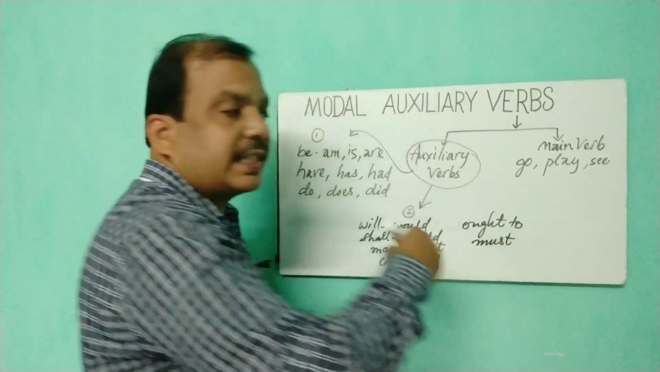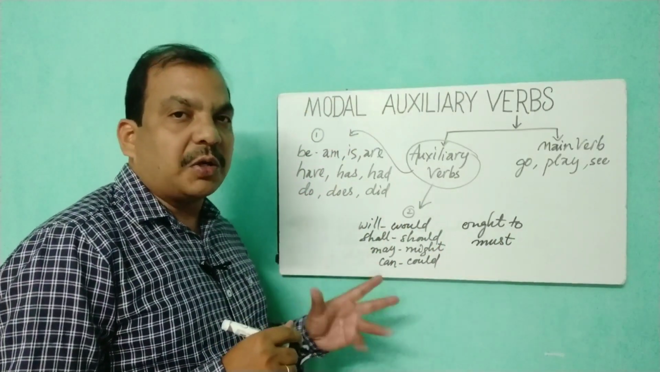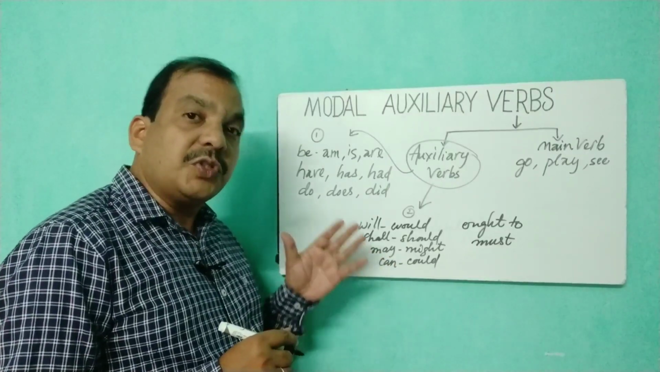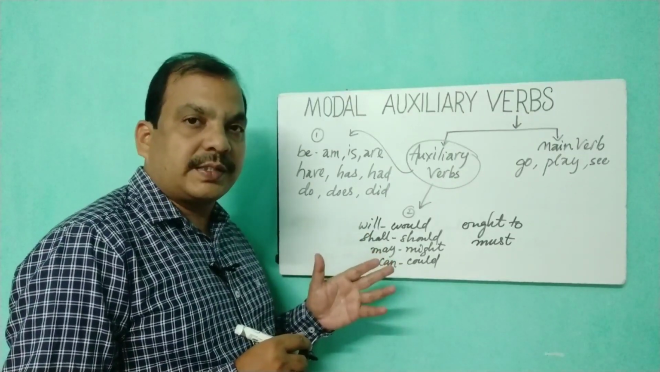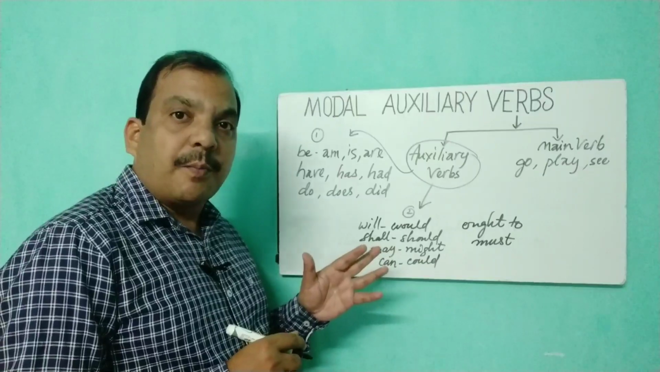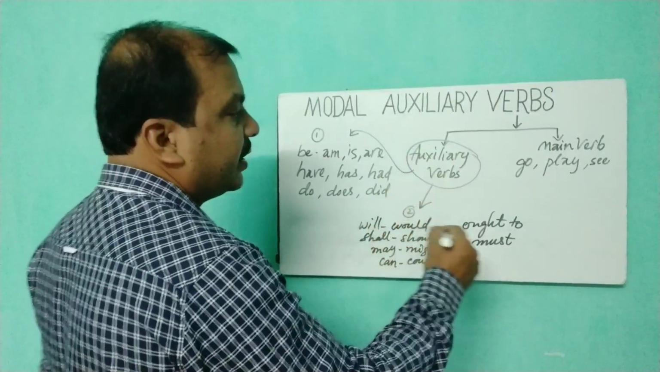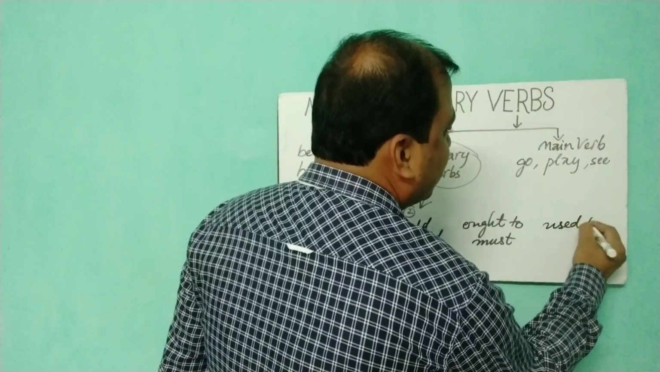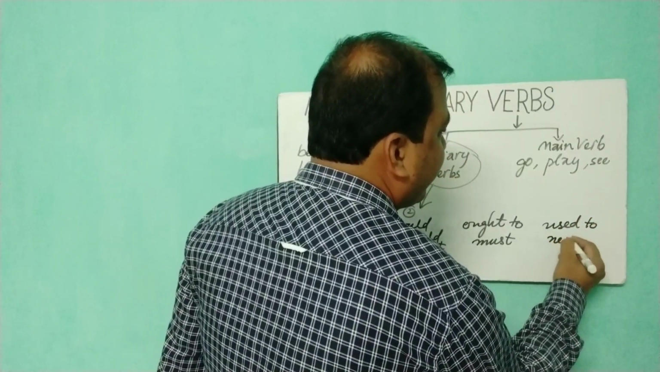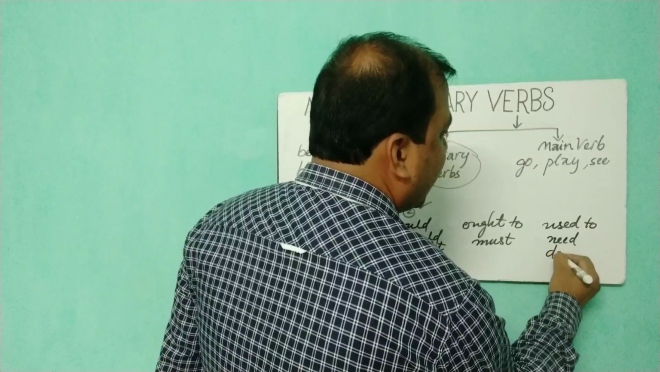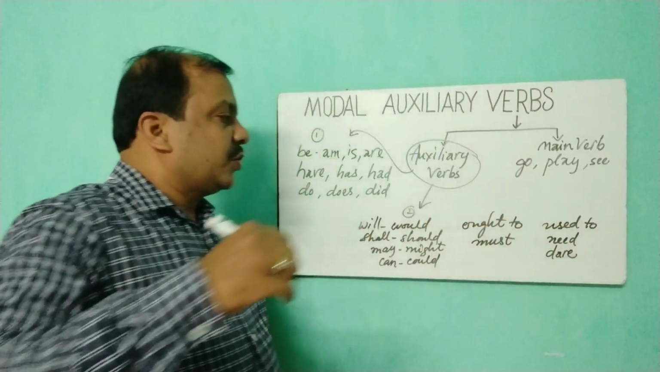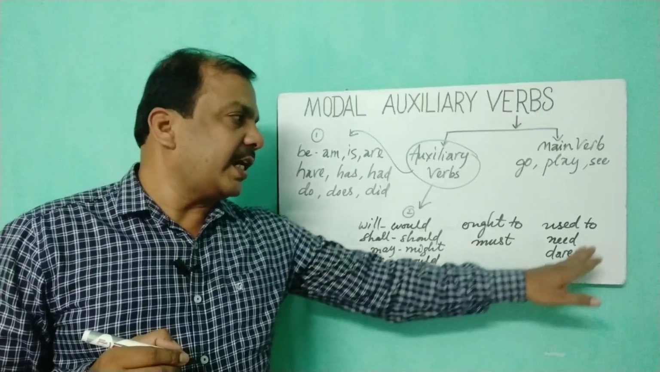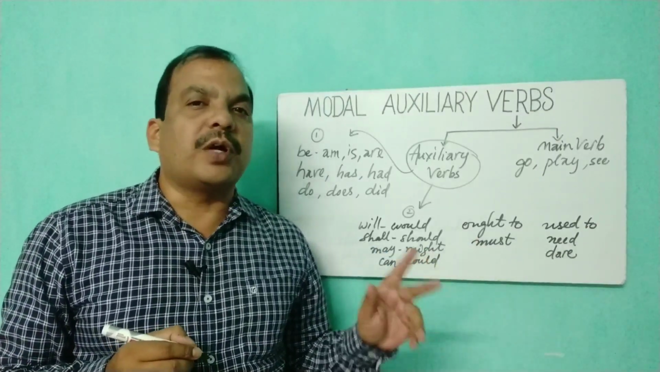Actually, these 10 are called the modal auxiliary verbs, but there are 3 auxiliary verbs which are used as the modals. So they are called the semi modal auxiliary verbs. They are, we may write down, used to, need, and dare. So first 10 are called the modal auxiliary verbs, and these 3 are called the semi modal verbs.